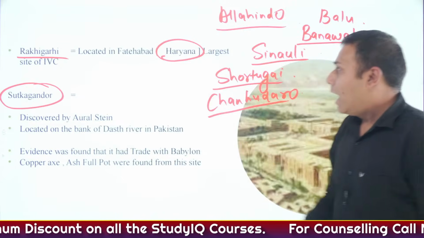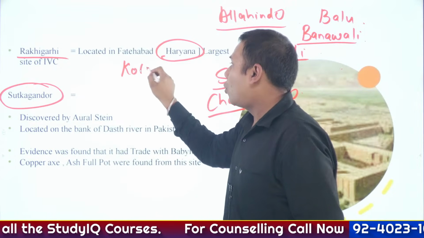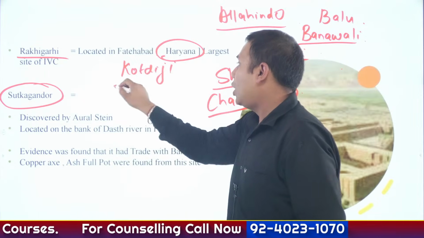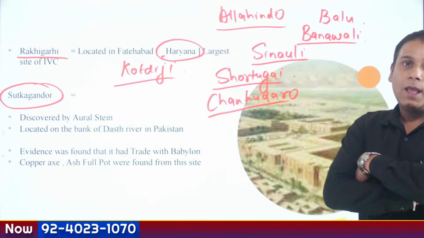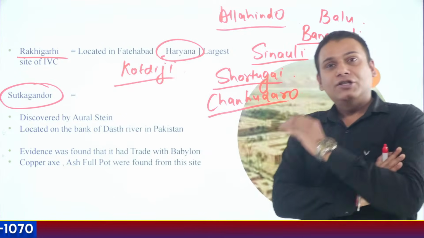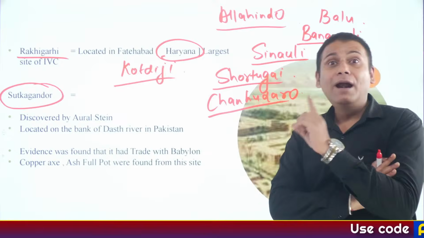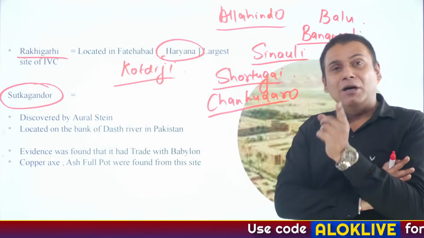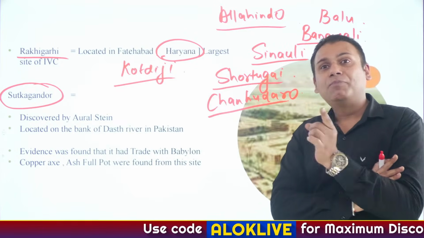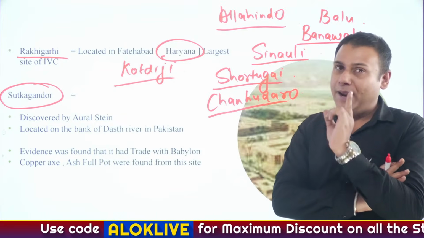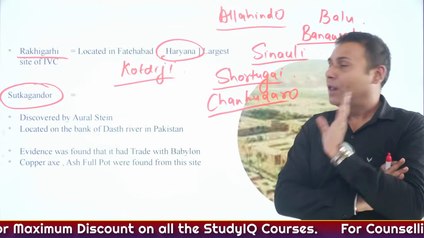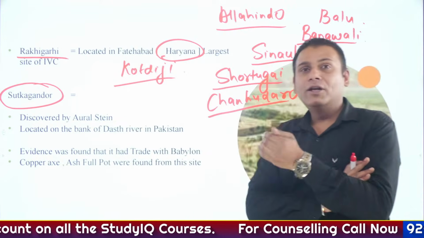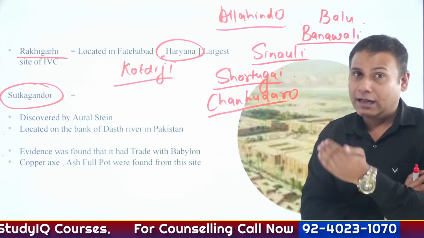Another important site is Kot Diji, which is again located on the banks of river Indus in Pakistan. Here you can observe statues of a bull and a mother goddess. Mother goddess is also referred to as Saptamatrika. I repeat, statues of a bull and mother goddess have been found at the site of Kot Diji.